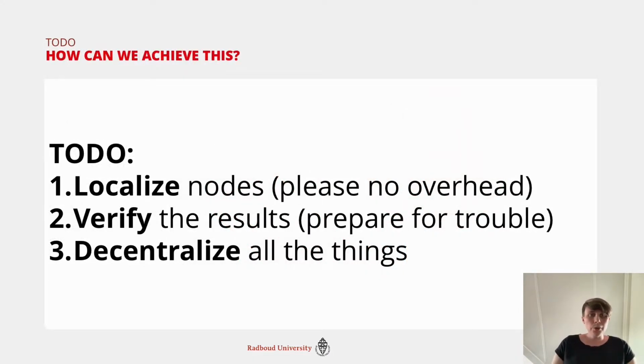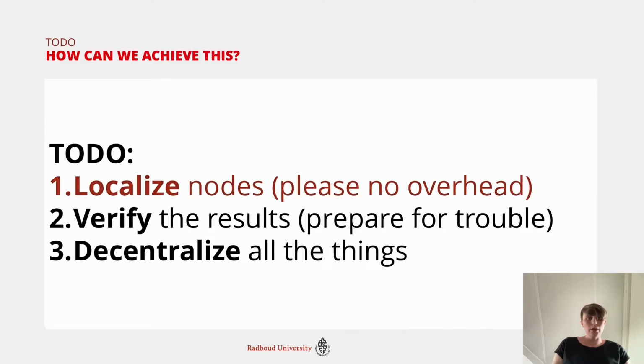So we have a strict to-do list, what we want to accomplish. So in the context of this problem statement, we first want to localize nodes, so get their geographical location, preferably with little to no overhead for sure. Second, we want to verify the results. So we want to compare our estimate to what they claimed. So they claimed locations. We want to see if something is wrong with that. And we have to prepare for trouble here. We have adversaries that will mess with our system. And third, to make things a bit more complicated, everything should work in a decentralized setup.